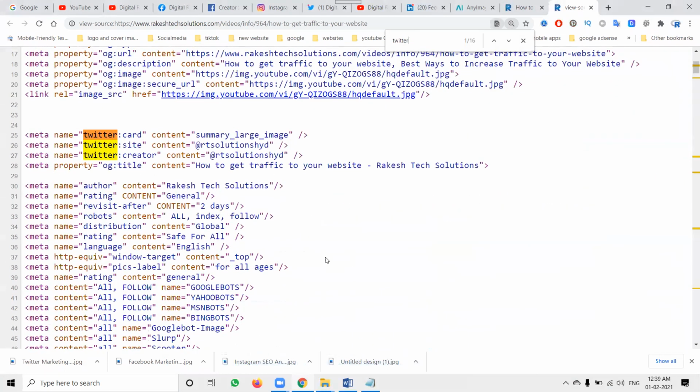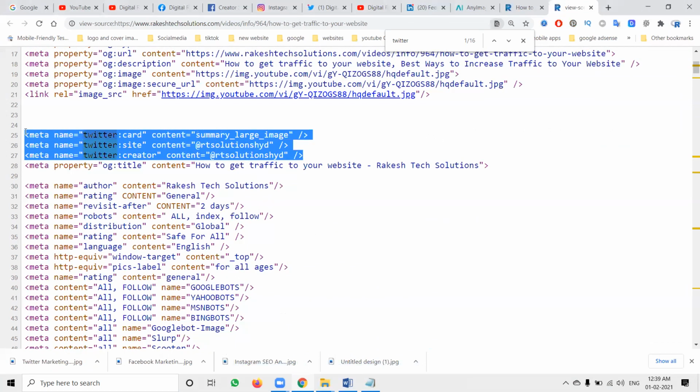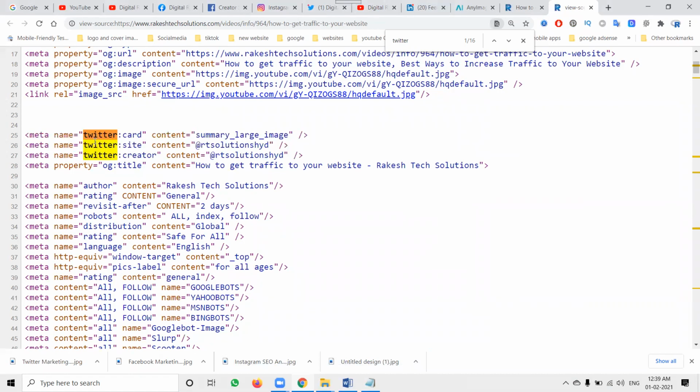In this Twitter card, only one thing you can change: your Twitter username. The code is always the same. Copy the code into my website. Always the line will be here. Twitter cards. Search by Twitter cards. They show everything the same. Only here you can change your Twitter username. Don't add my username, add your username. If you add my username, the benefit goes to my users. So that is very important for the particular things.